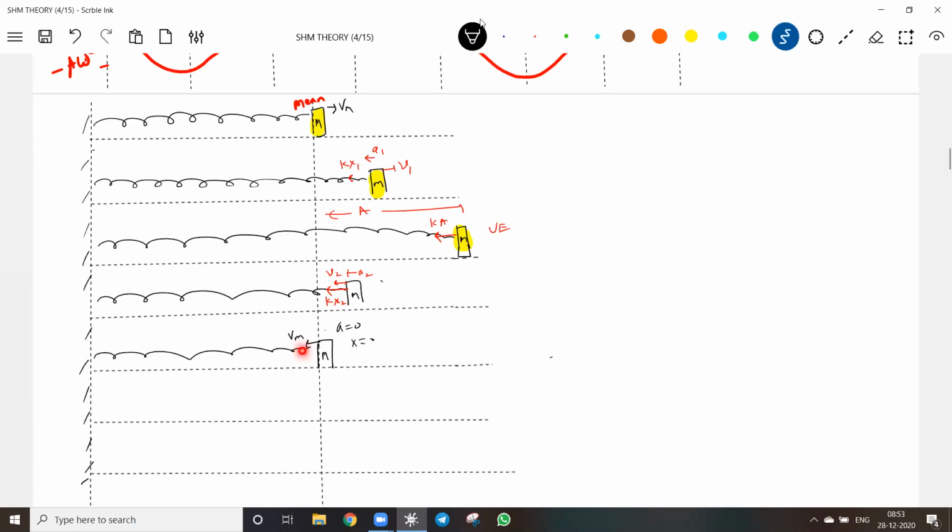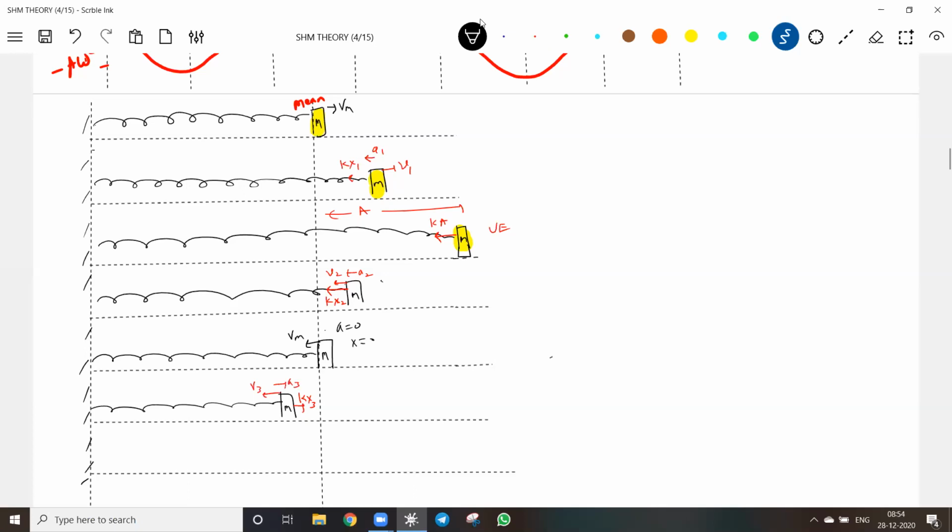Then because of this maximum speed, the block will start compressing the spring. How will the spring force act? The spring force will act in this direction, Kx3. The velocity will be v3, a3.